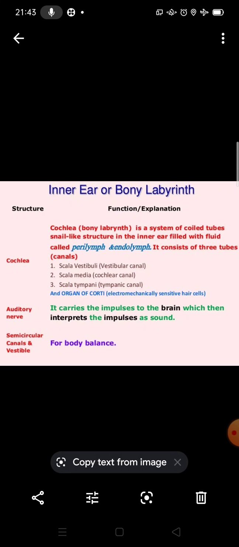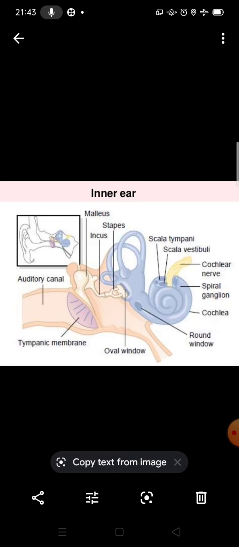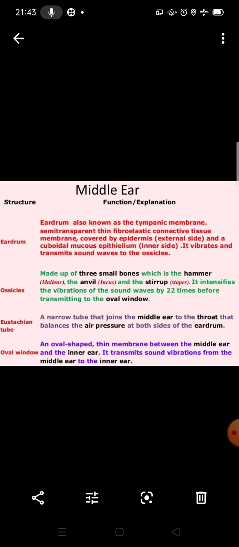The cochlea is a system of coiled tubes, a snail-like structure in the inner ear, filled with fluid called endolymph. You are in 8th class, so first of all read this also, the structure of the ear.